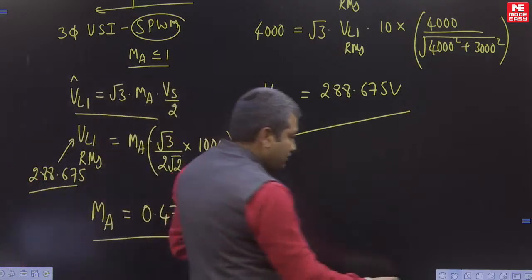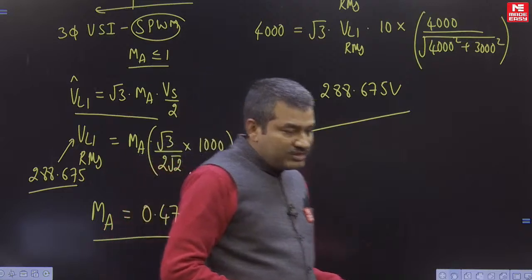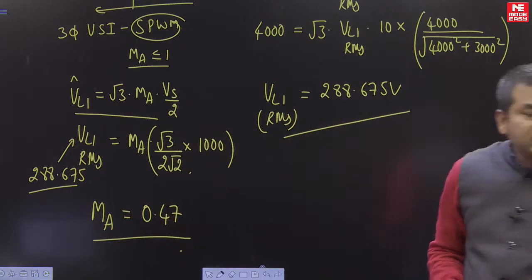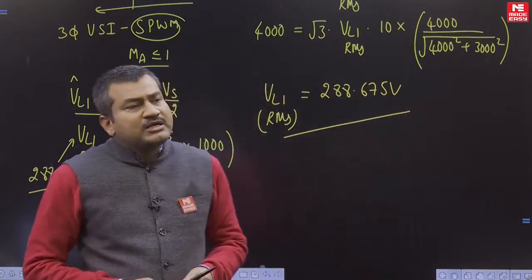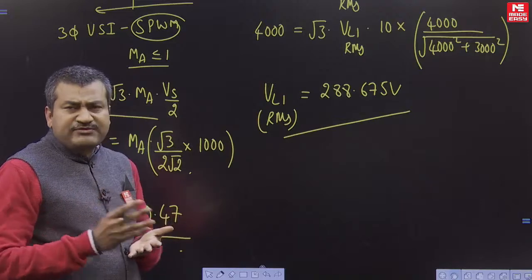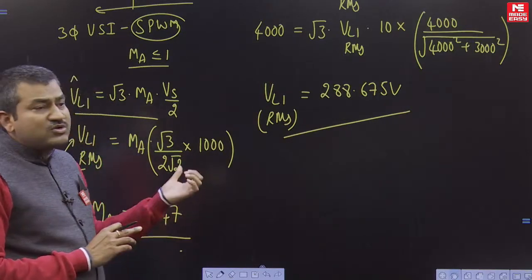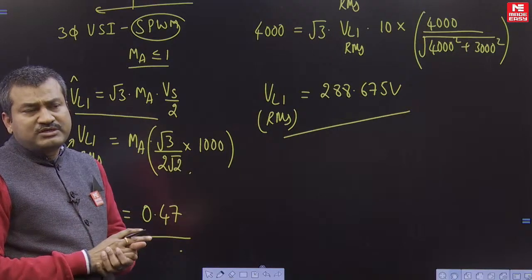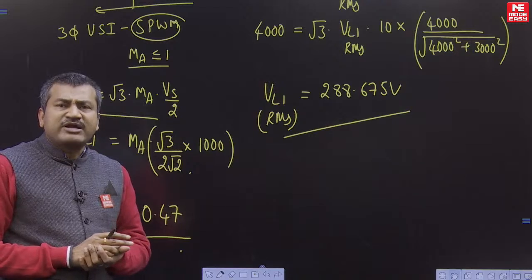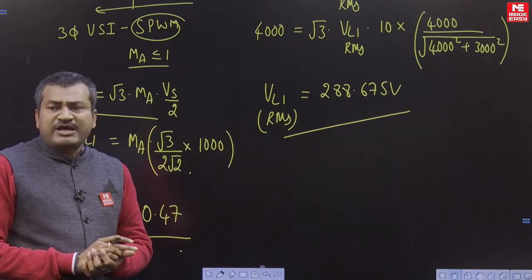Next. That's all now. About 7 questions in total were asked in power electronics, and the questions are almost easy. One question came directly from the workbook, 2 questions from the test series, and one question was directly asked from the GTQ course, right students? So almost all the questions are easy and moderate. Tough questions were not asked in power electronics. Thank you students.